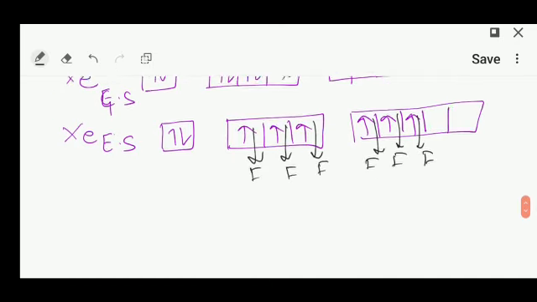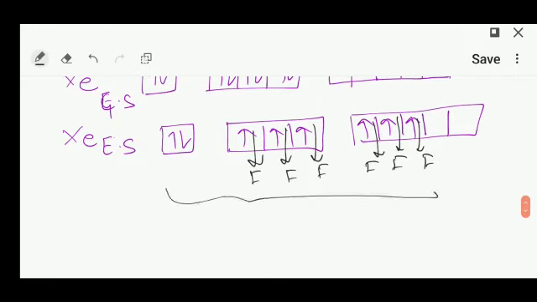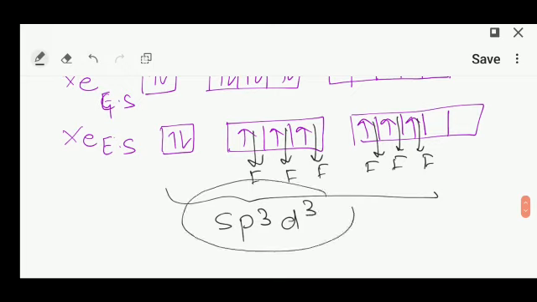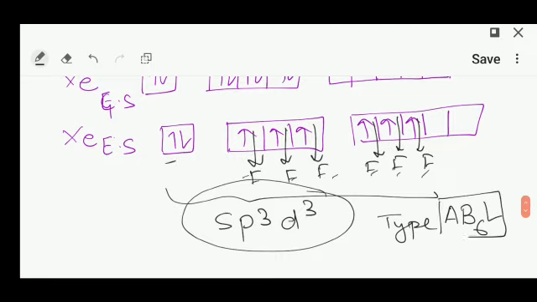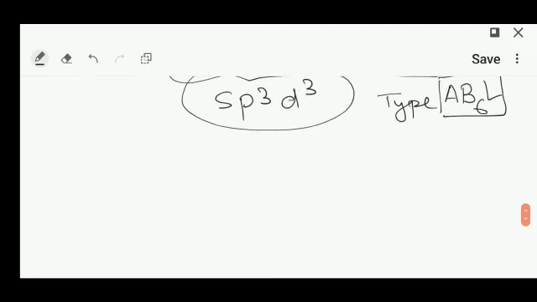Now check the hybridization. In this, 1 s orbital, 3 p orbitals and 3 d orbitals get involved. So its hybridization is sp3d3. And what will be its type? 6 bond pairs, AB6, and 1 lone pair, AB6L.